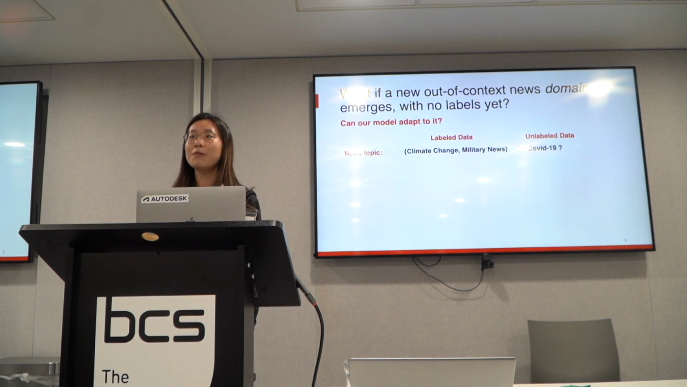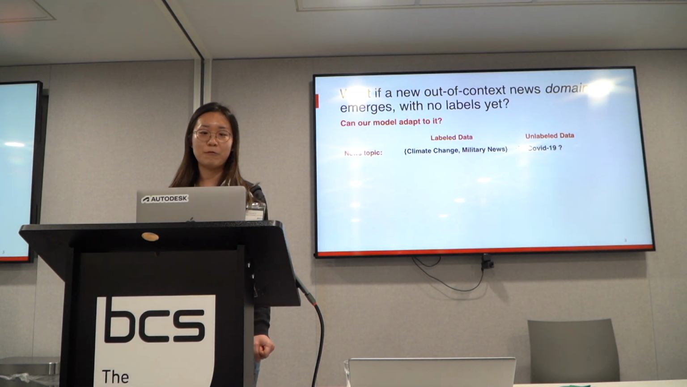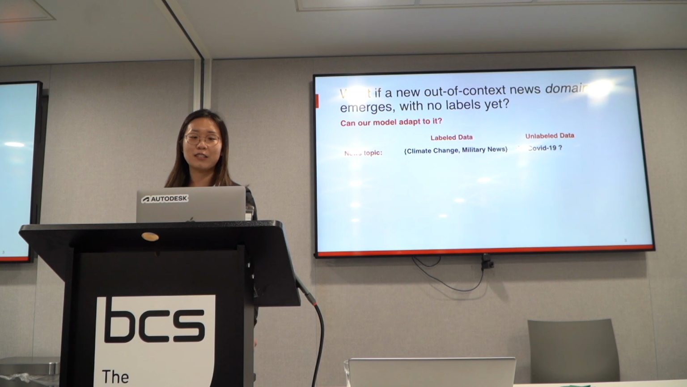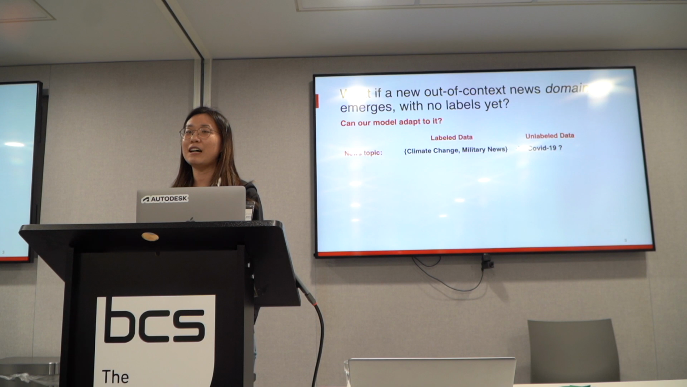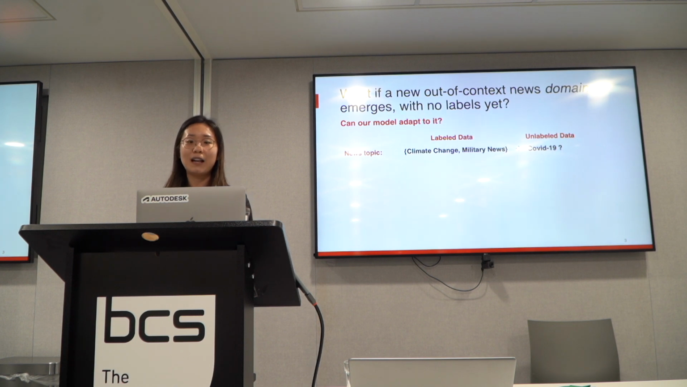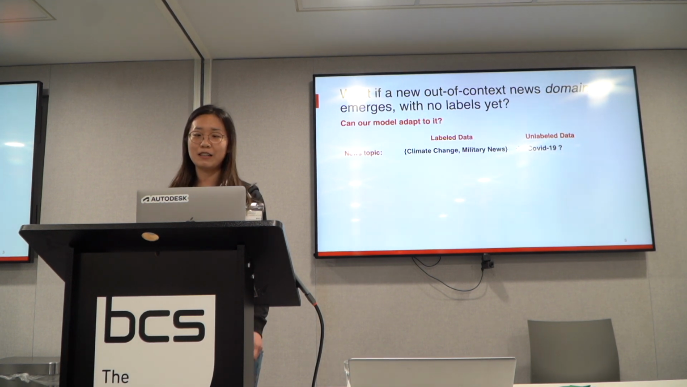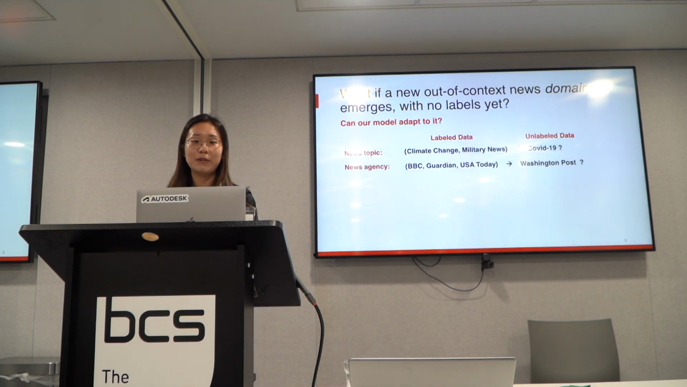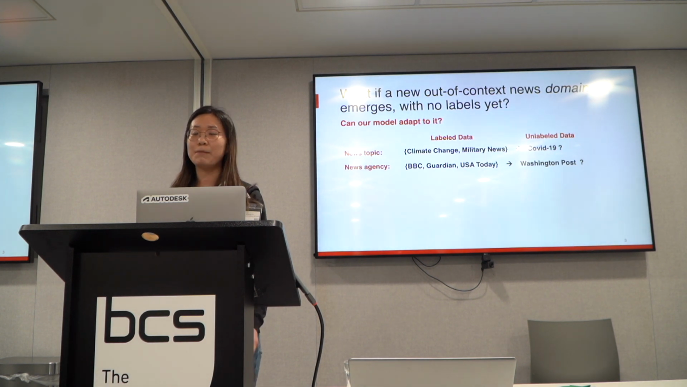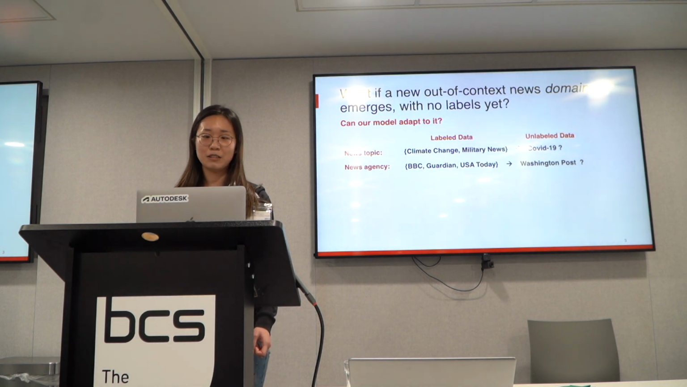For the news topic, if we have labeled data on, for example, climate change and military-related news, and we have unlabeled data on COVID-19 news, can we develop a model that has promising performance on the unlabeled COVID-19 news as well? And for the news agency, if we have labeled data on BBC News, The Guardian, and USA Today, can our model adapt to the unlabeled Washington Post news well?